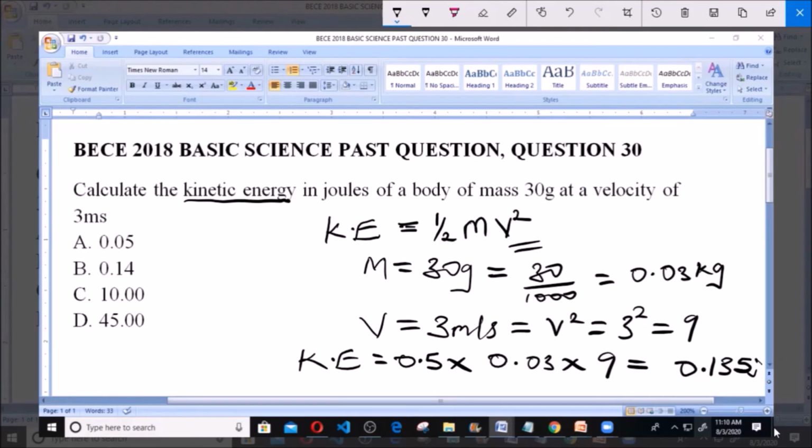But to the nearest 2 decimal places, we're going to have 0.14 joules. So our answer is B, 0.14 joules.